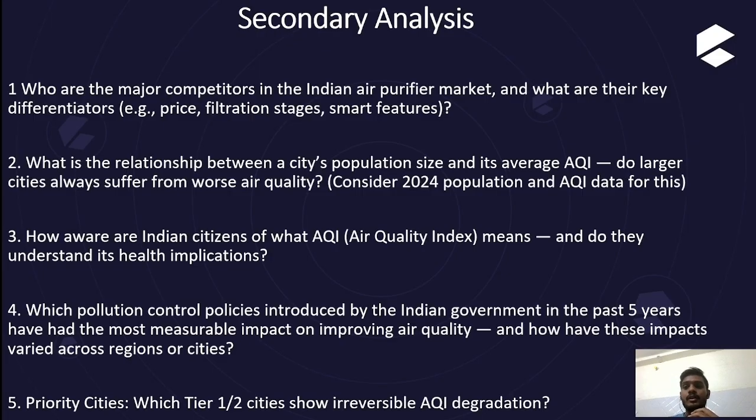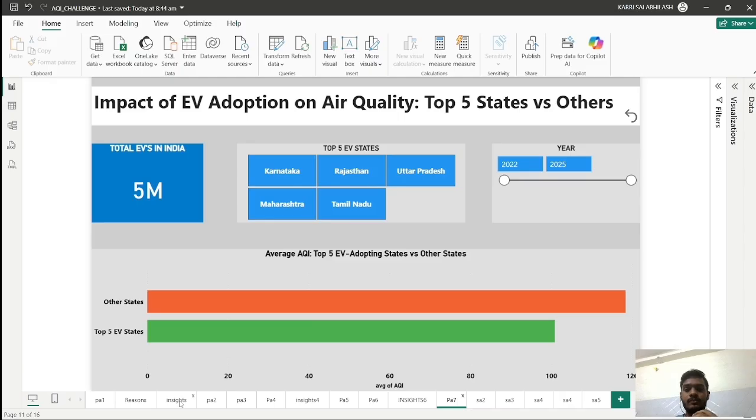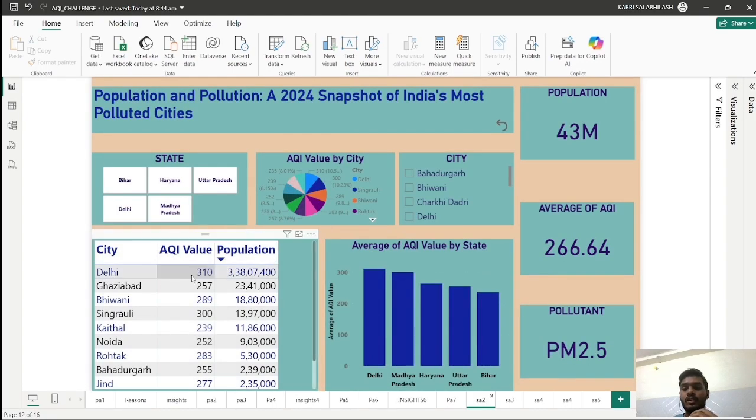So here the secondary analysis second question is, what is the relationship between a city's population size and its average AQI? Here you can see that as the population increases, the AQI value increases. So AQI value is directly proportional to population.